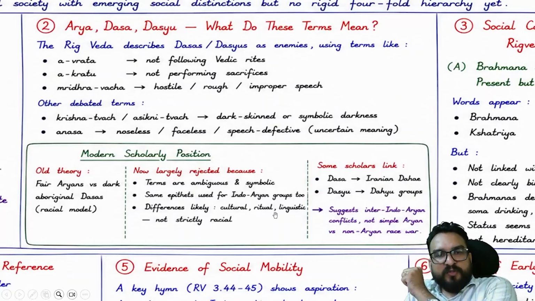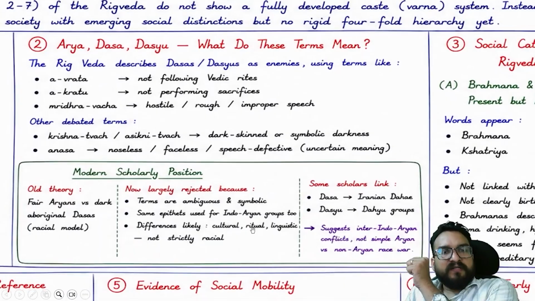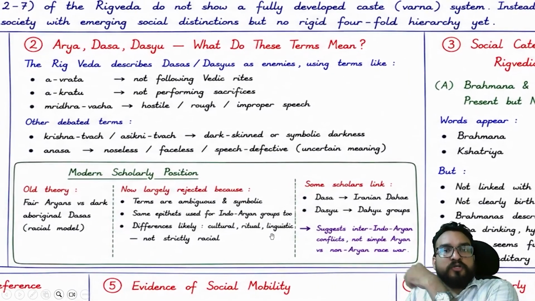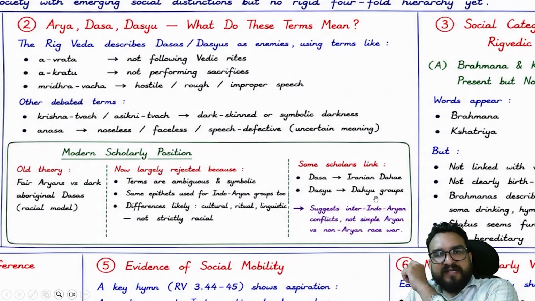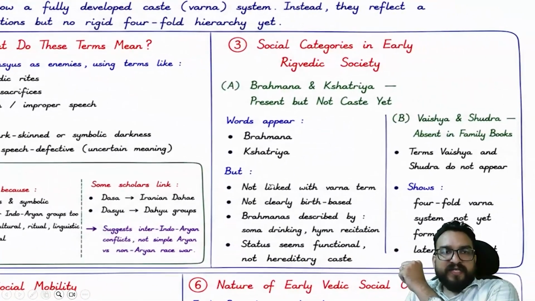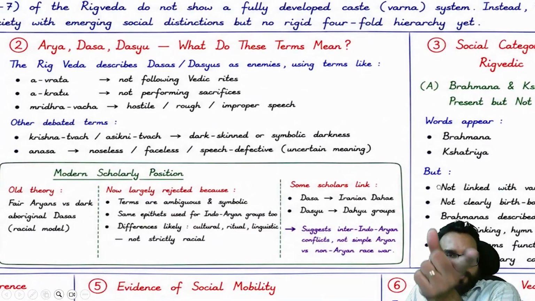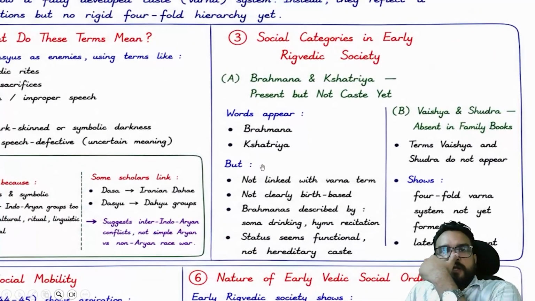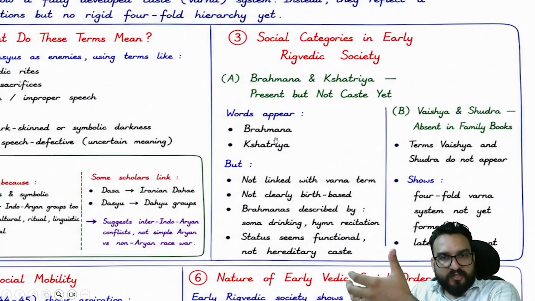Distinctions like cultural, ritual, linguistic, not strictly racial. The distinction would be based upon this, not on the basis of color. Alright. Some scholars link Dasa and Dasyu to Iranian Dahyu groups as well. Alright. So this you will be finding. There is no consensus, it is debatable at this point of time as well. Now, were there any social categories already existing? Yes, Brahmana and Kshatriya, but not as caste, right? But as a profession. Not linked with the Varna term, not clearly birth-based.